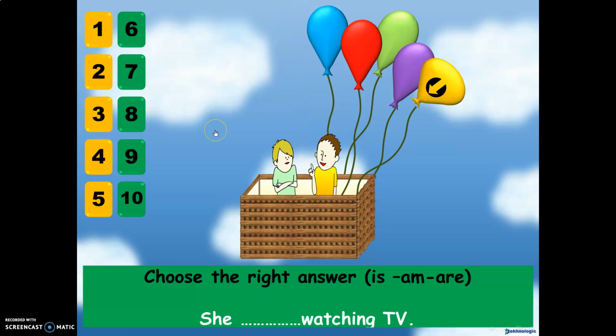Let's see question number 8. Choose the correct answer, or choose the right answer. We have is, am, and are. She, then space, watching TV. She what? She is, she am, or she are? Of course, she is. So she is watching TV. Now I will throw one balloon.